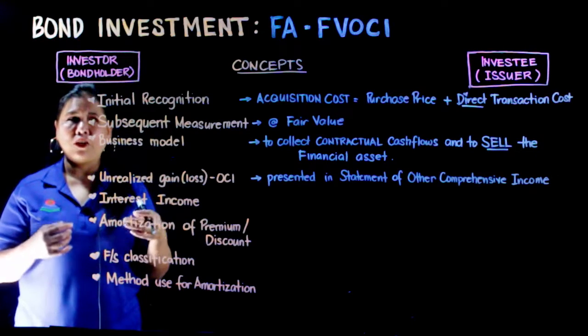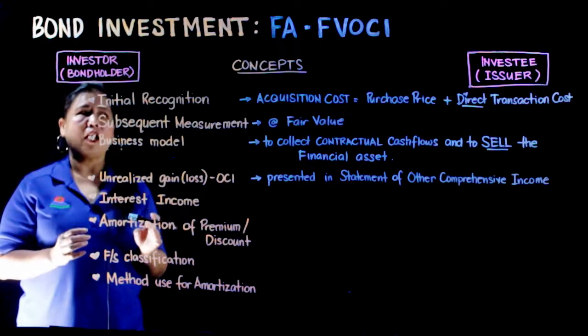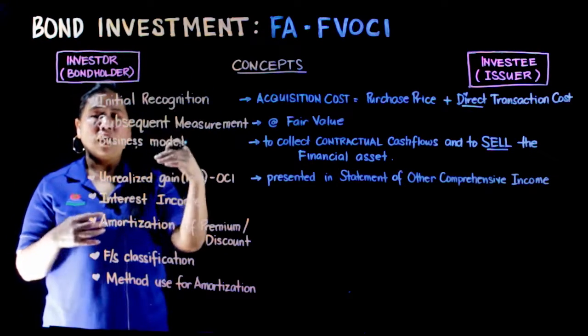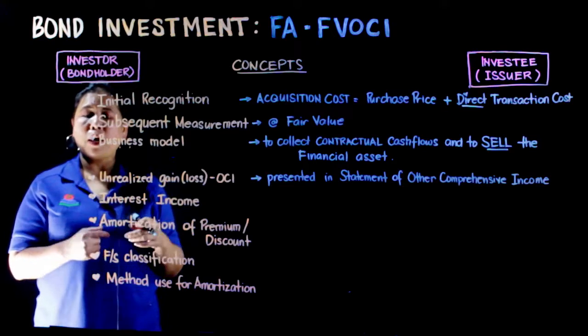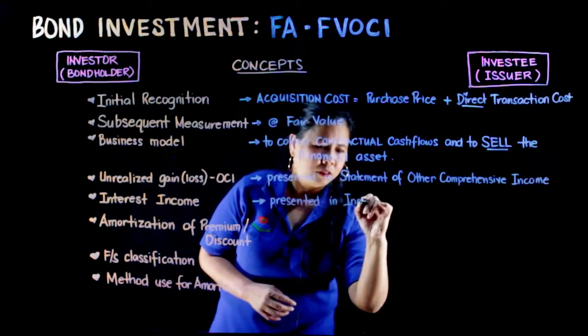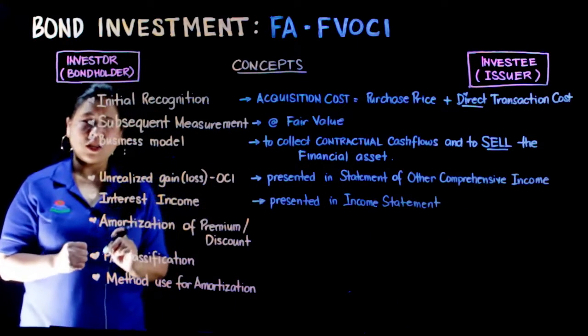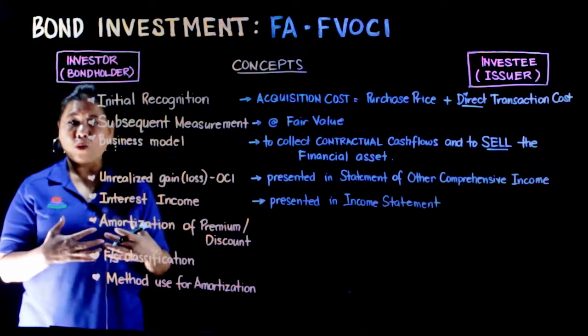Pag-uusapan natin yan in a little bit sa ating practice questions. And the interest income na na-earn ni investor dito sa investment na ito ay presented in our income statement as our income.